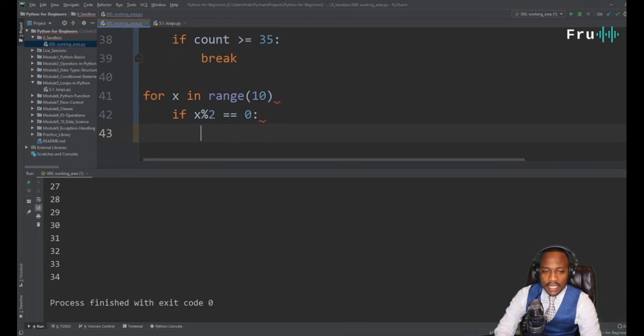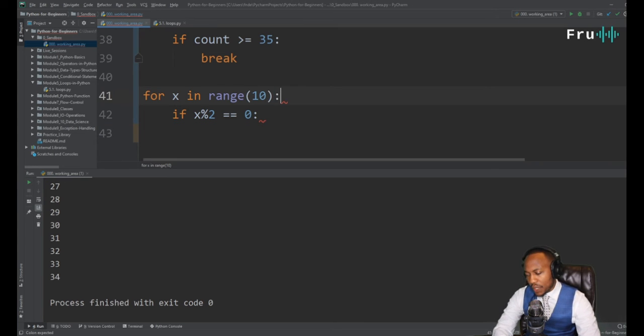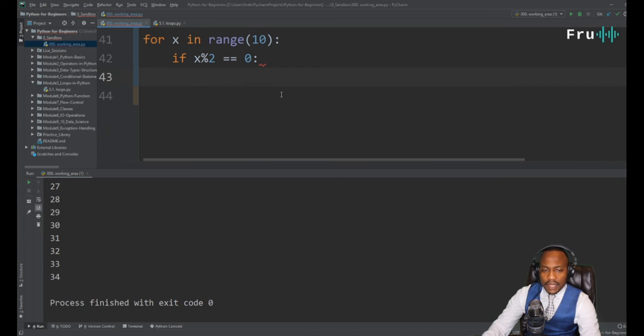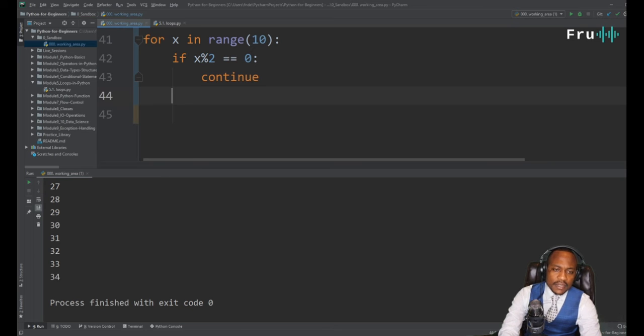If x is an even number, then we want to go ahead and print x. Actually, we should go ahead and just continue, and I'll explain this a little bit. Otherwise, we want to go ahead and print x.